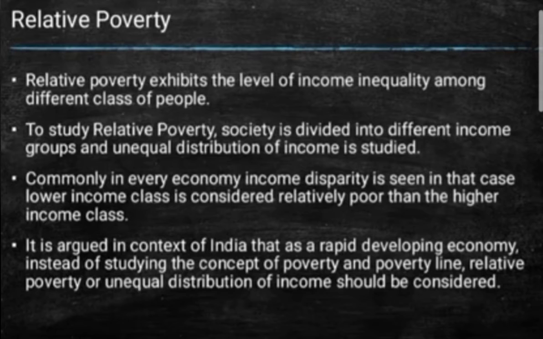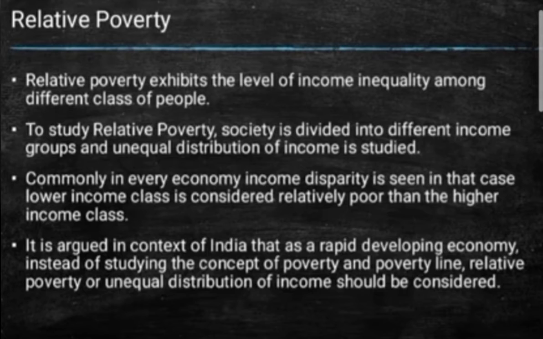Okay students, this is the relative poverty concept. Now in absolute poverty, what we have seen is the minimum consumption expenditure to satisfy human needs. Now in relative poverty we are going to see the income inequality that exists between the different groups of people living in the society.